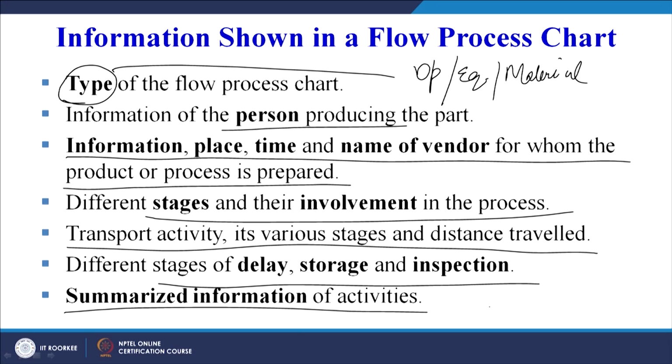To summarize this slide, we will use all the five process chart symbols with whatever detailed information we can provide in order to draw the flow process chart. Also, the information related to the person who is preparing it, as well as the company for whom the product is being produced, will be mentioned on the flow process chart.